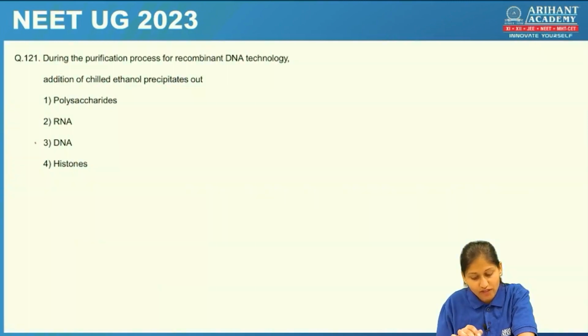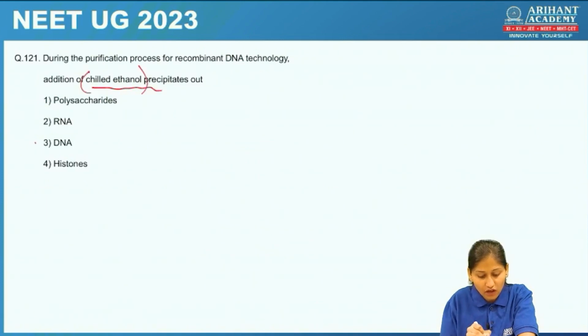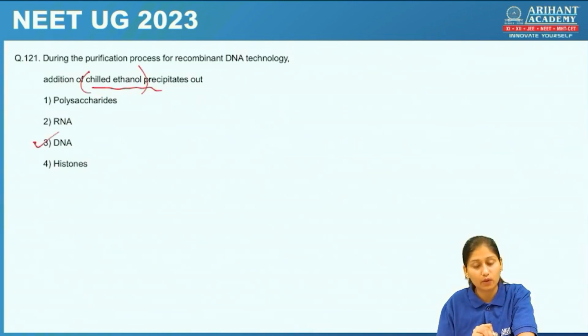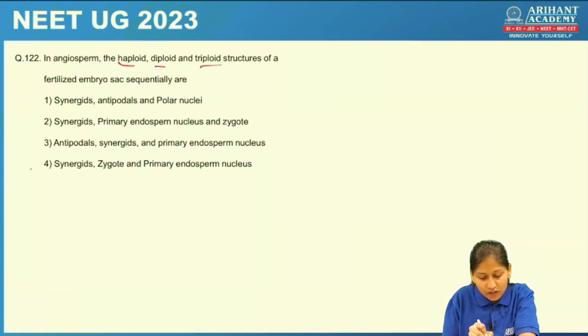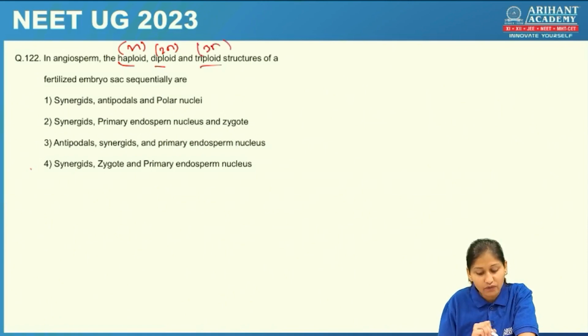During the purification process in recombinant DNA technology, addition of chilled ethanol. Why are we adding chilled ethanol? In order to precipitate out the DNA. Yes, in order to precipitate out the DNA. Next question. In angiosperms, the haploid, the diploid, the triploid. First let's write what is haploid, diploid and triploid. Haploid is what, students? n. Diploid is 2n. Triploid is 3n. Okay. Structures of a fertilized embryo sac sequentially are.